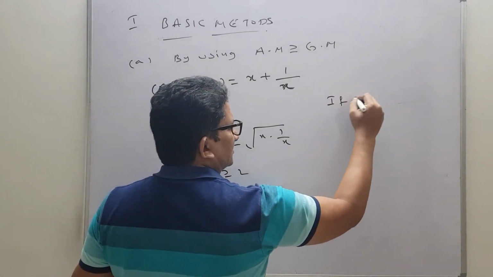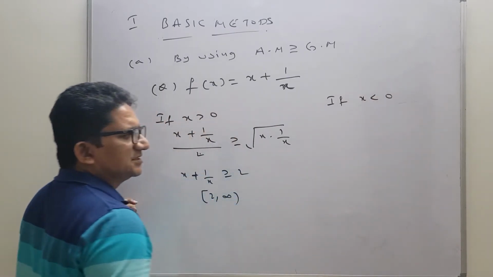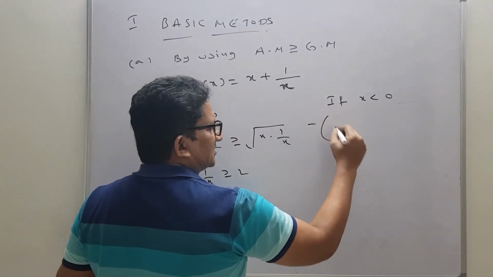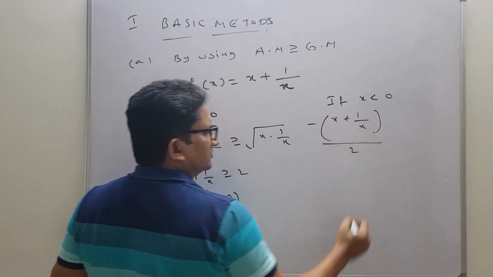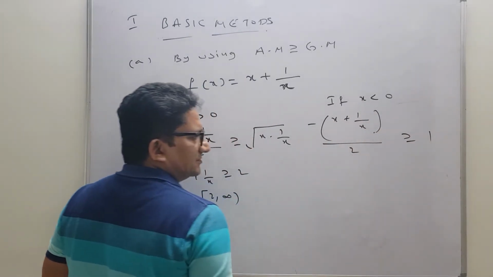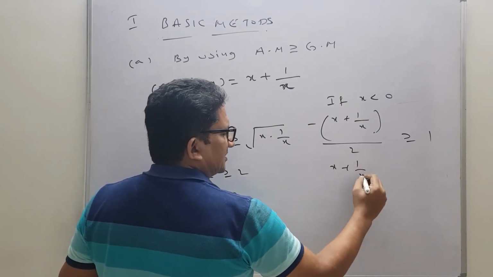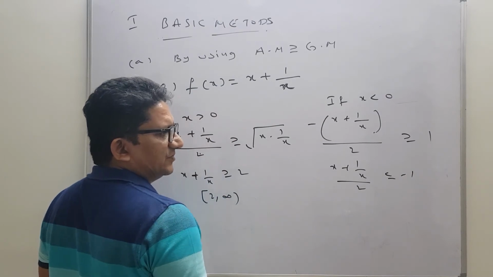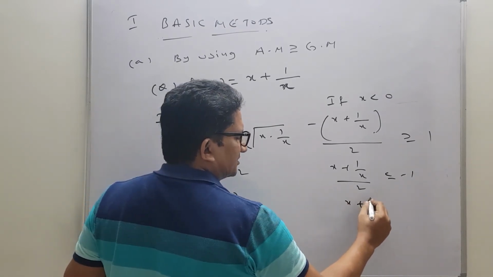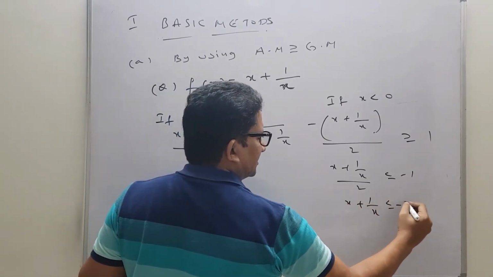Another case, x is less than 0. Then we will get minus of x plus 1 by x divided by 2 is greater than or equals to 1. So that is x plus 1 by x by 2 is less than or equals to minus 1, multiplying by minus. That is x plus 1 by x is less than or equals to minus 2.